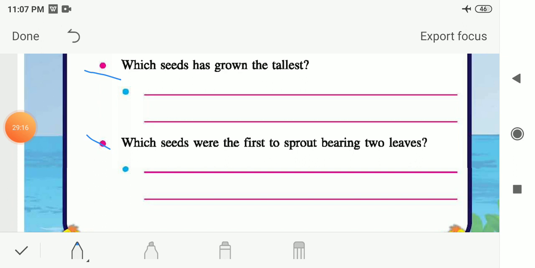So till now we had discussed what we had seen in this video, that is 2 different categories of seeds, that is cereals, pulses and oil seeds. Then we had seen 2 different types of seeds, that is monocot seeds and dicot seeds. And the examples of all these categories, that is pulses, cereals and oil seeds, and the examples of monocot seeds and dicot seeds. Then we had seen this activity that you have to perform in your homework.